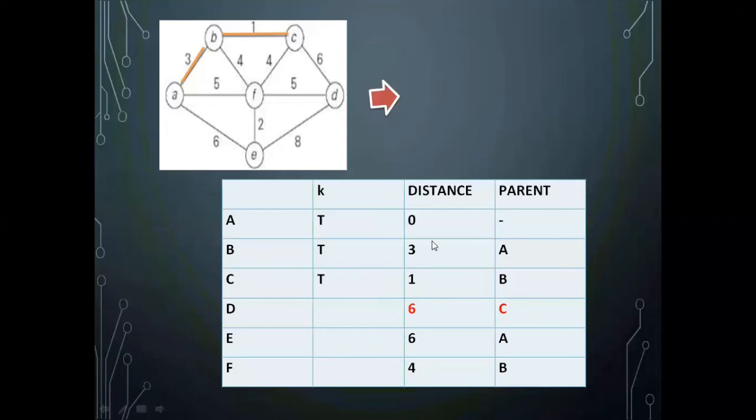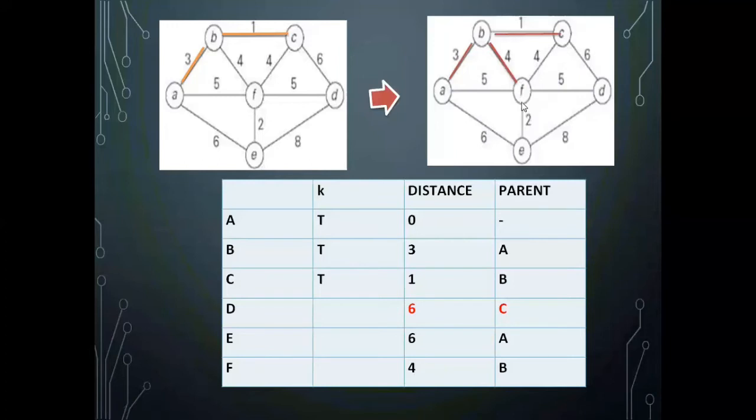So which edge should you add? You will have this as 6, 6, 4, which is the minimum one. B to F is the minimum one with weight 4 that you can update. So B to F has been added.